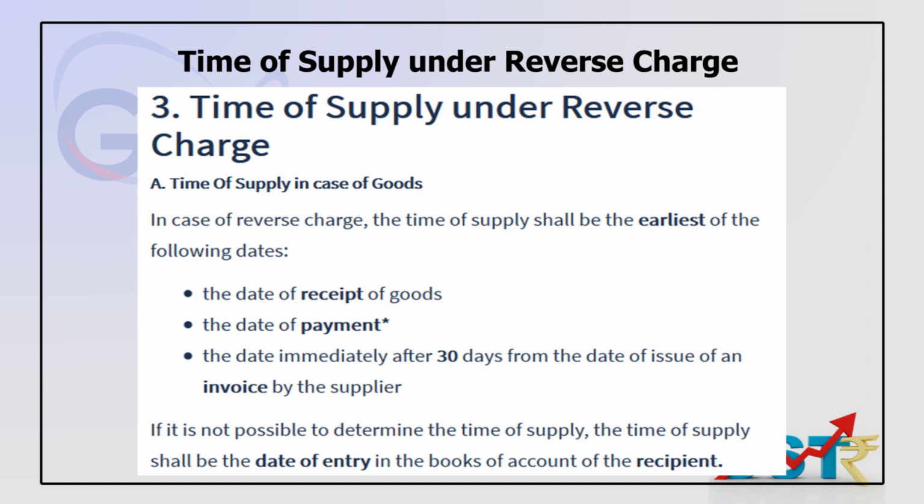Number 2, the date immediately after 60 days from the date of issue of invoice by the supplier. I repeat once again, all of you can see it. Who is the supplier? GTA is the supplier. After 60 days, that is, the 61st day, and then the date of payment. Out of these two, whichever is earlier shall be considered as the time of supply.